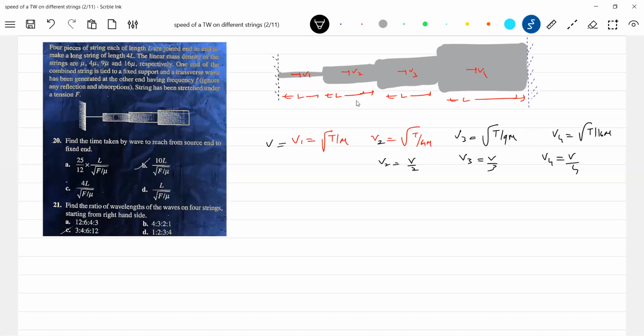So what is the time taken? Time of traverse. Time taken should be L by V. Take L by V outside. So 1 plus...